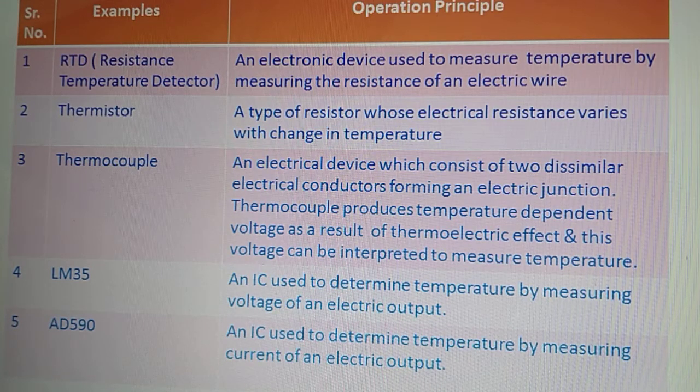The next kind of sensor is a thermistor. This thermistor sensor is a type of resistor whose electrical resistance varies with change in temperature.